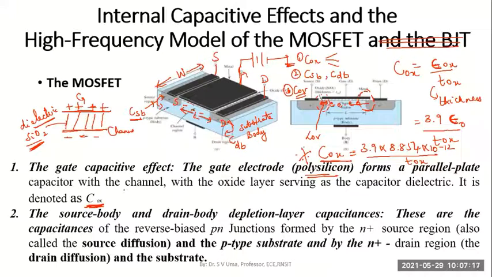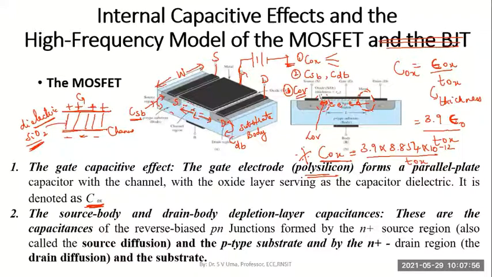Other than the gate capacitance, we also have reverse biased junctions between the source and the substrate, or source and body as we call it. Substrate is also known as body. So between the source and body and between drain and body, we have reverse biased PN junctions. Because the substrate will be the most negative voltage in a MOSFET, and the source and drain will surely be at a higher voltage than the substrate.